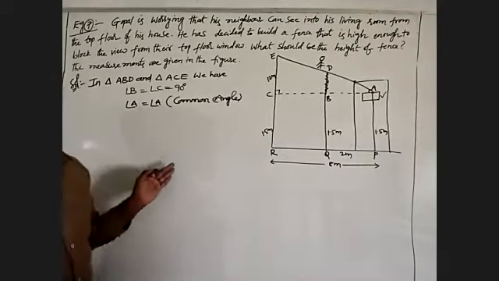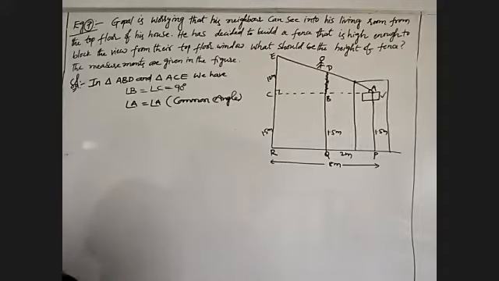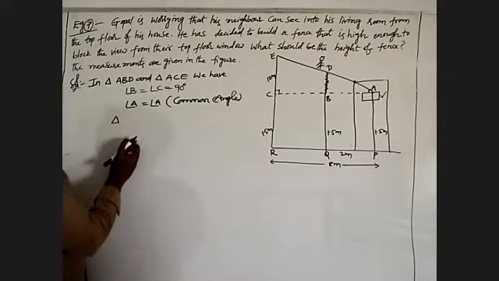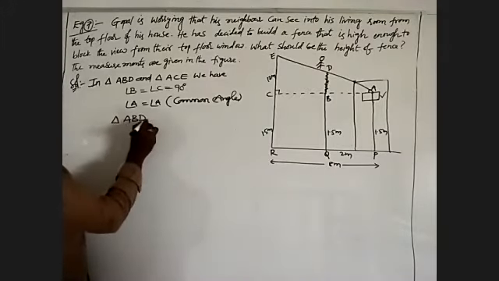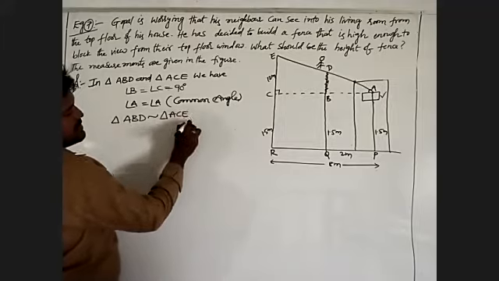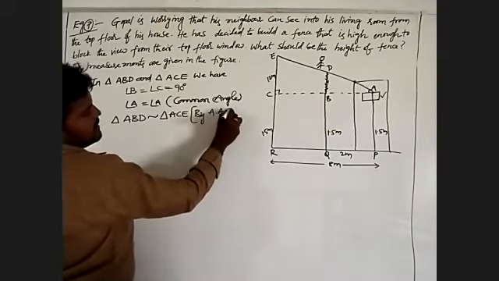If two angles of one triangle are respectively equal to two angles of another triangle, then the triangles are similar. Triangle ABD is similar to triangle ACE, by AA similarity.